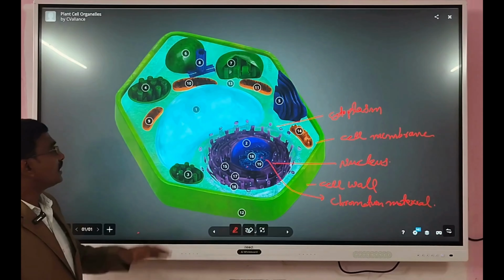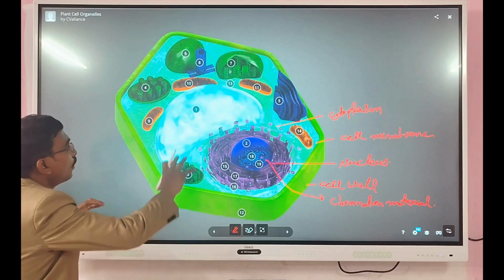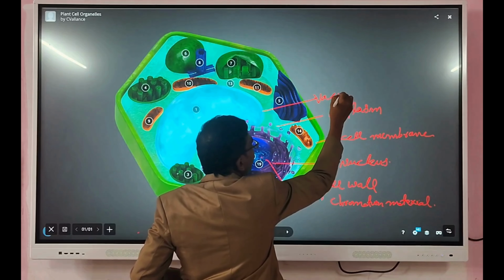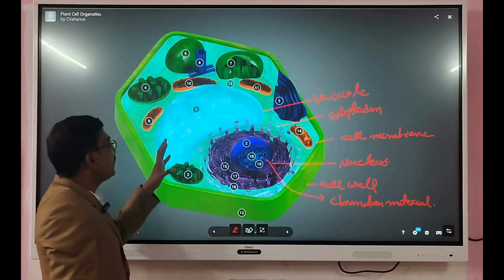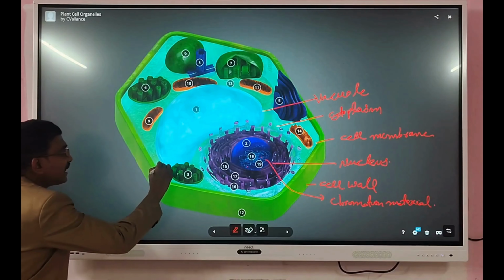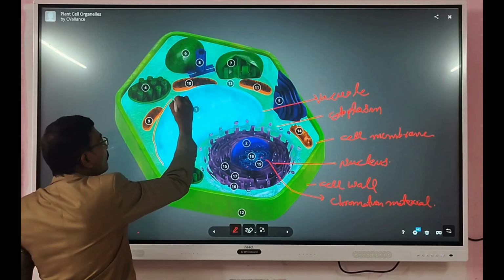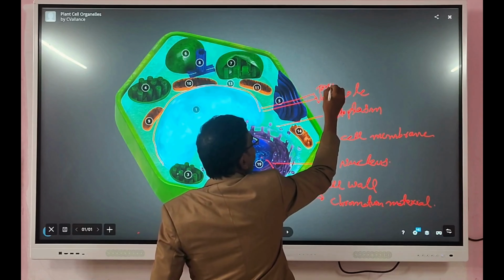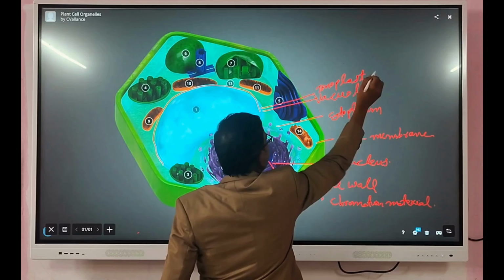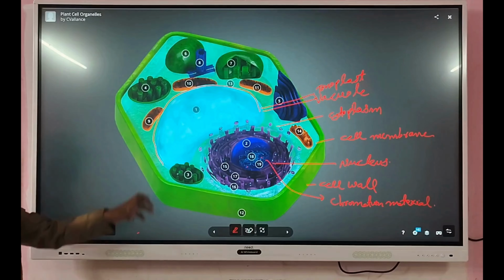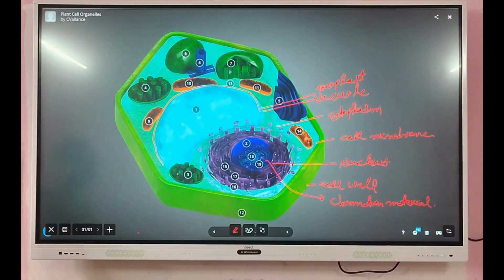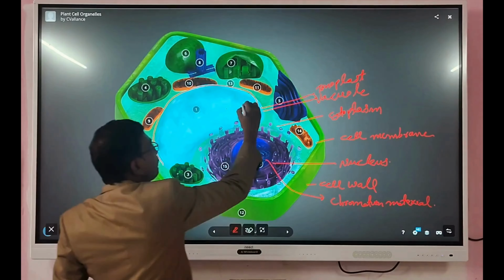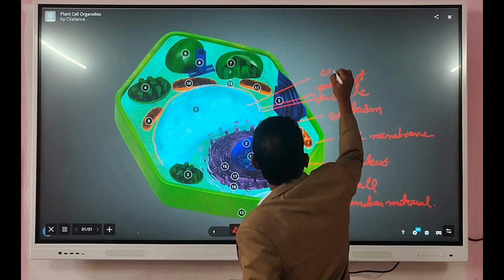And after that, when you see in the plant cell, we can see a very large part. This part is called vacuole. The vacuole is surrounded by a layer. This layer is called tonoplast. In this tonoplast, they contain fluid. The fluid is called cell sap.